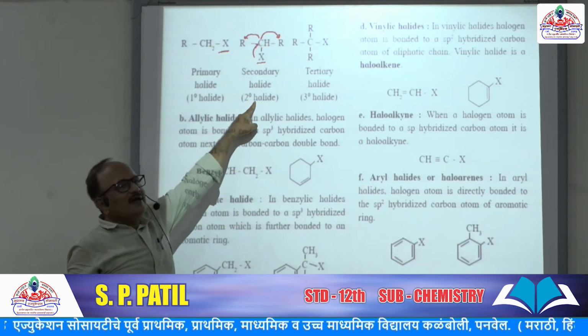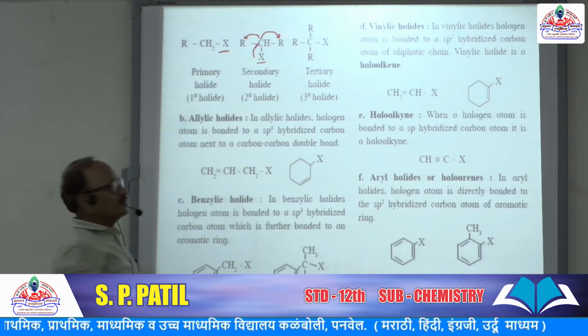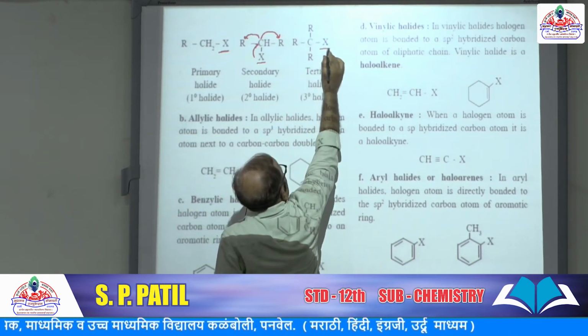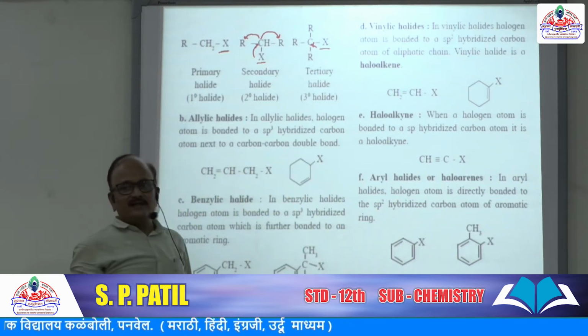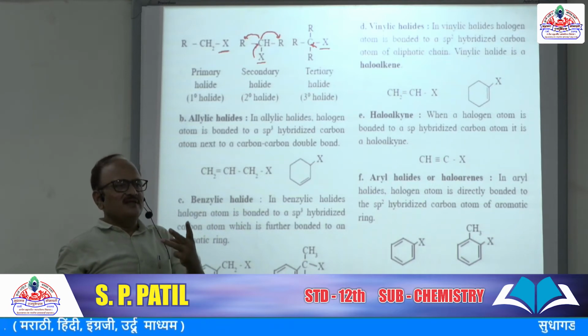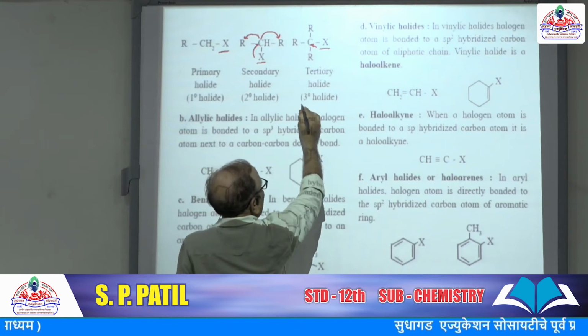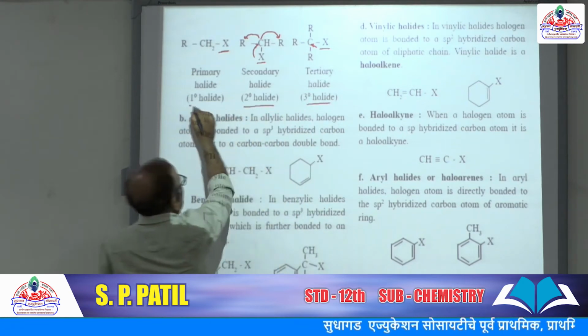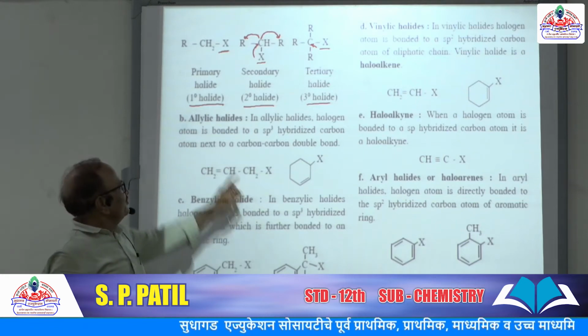In the same way, a tertiary halide: the halogen is bonded to this carbon, and this carbon is directly bonded to three alkyl groups. Three alkyl groups means three carbon atoms, so this is a tertiary halide. This is the first type of classification.